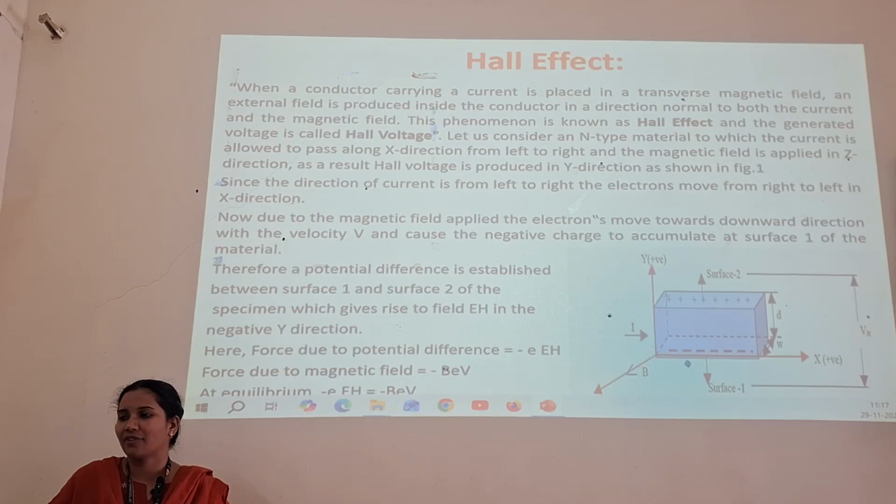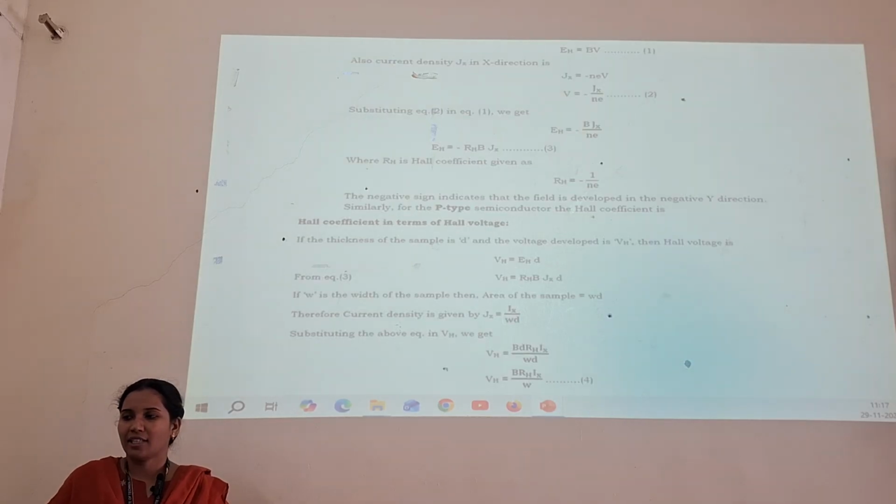Due to the magnetic field applied, the electrons move in the downward direction with a velocity v, causing the negative charge carriers to accumulate on surface 1. Negative charge carriers are accumulated on surface 1, and positive charge carriers are accumulated on surface 2. Then the force due to the field is given by -eE_H, and the magnetic force is given by -Bev. At equilibrium both are equal, that is -eE_H = -Bev.